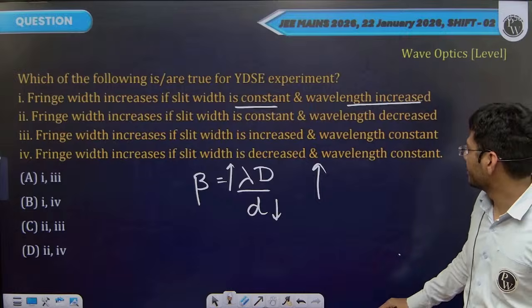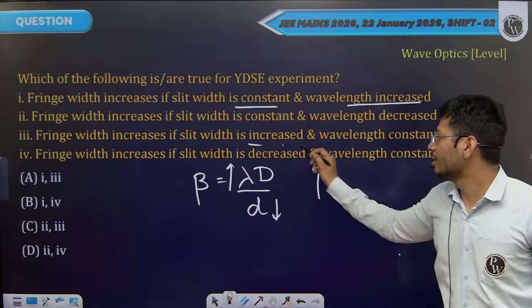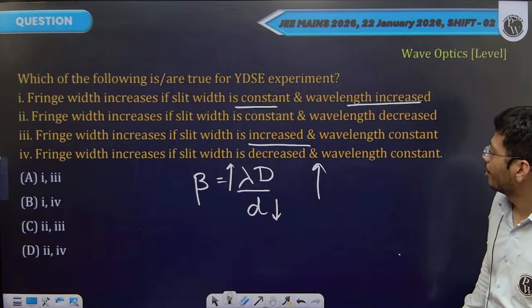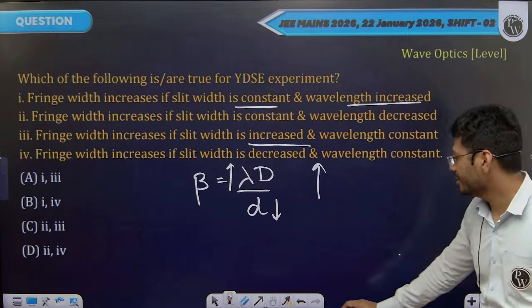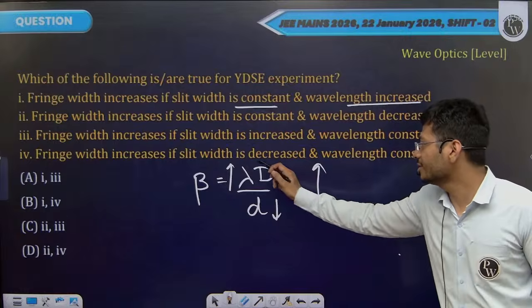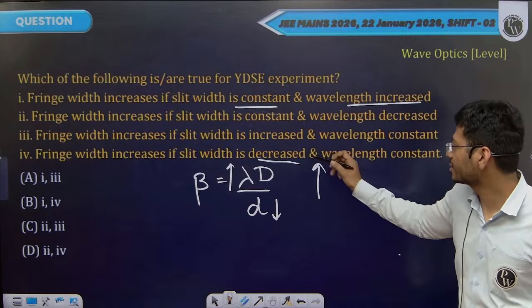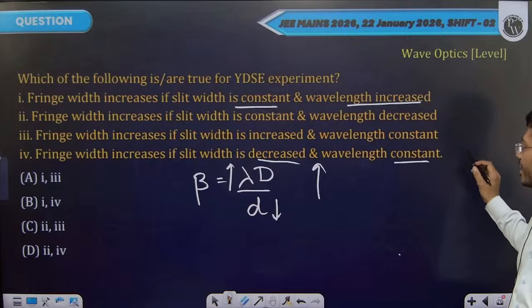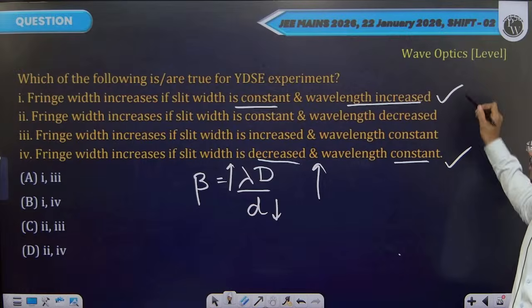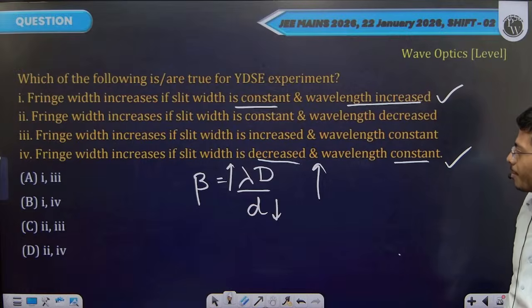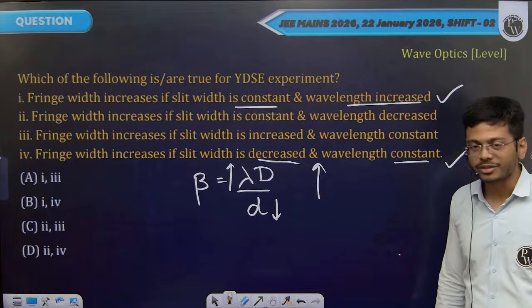Slit width is increased, lambda constant. If you increase slit width, it will decrease fringe width. Okay, slit width is decreased, wavelength constant. In this case also fringe width will increase. So these are the two cases where fringe width should increase.